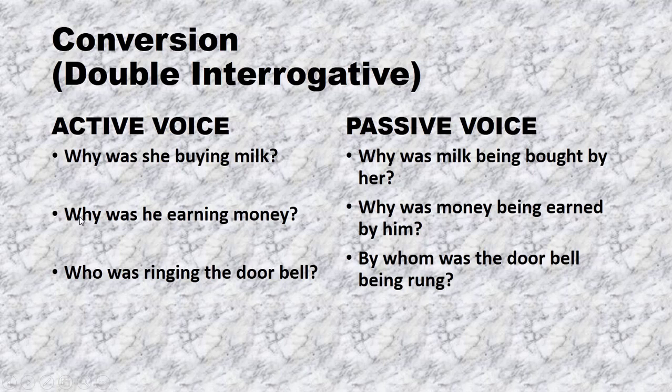Again in the next sentence, why was he earning money? Here the WH word is why, was is the helping verb, he is the subject, earning is the ing form, money is the object, right? So when we are going to change it, we will put the WH word in the beginning. Was money being earned by him?